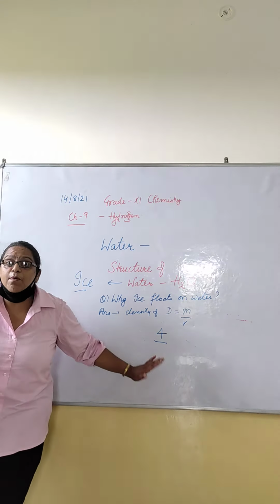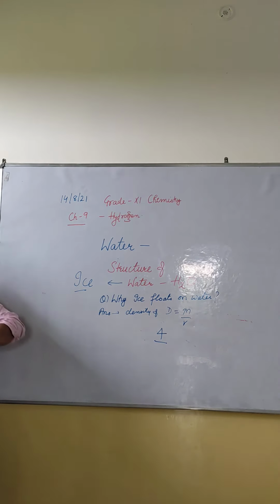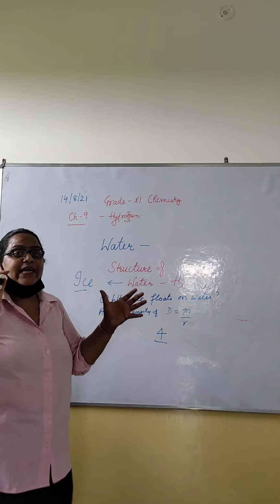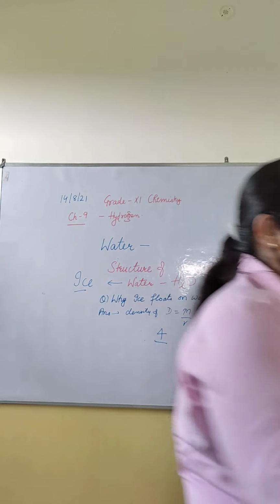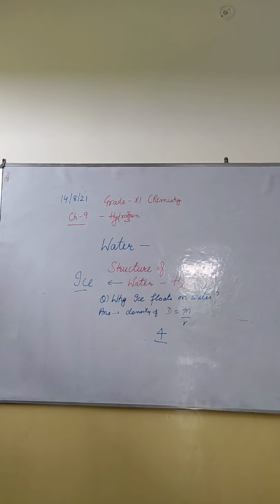And hydrogen bonding gives ice an open type structure with wide holes. That's why its density is less than that of water.